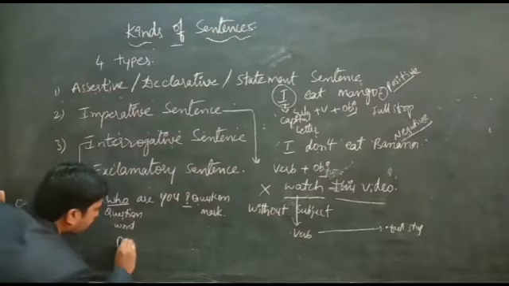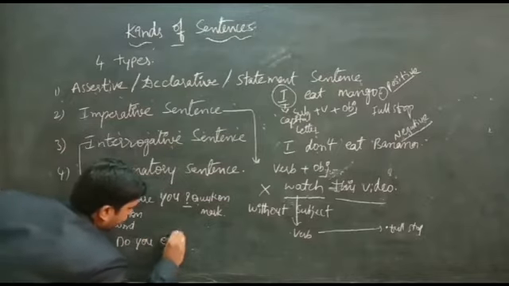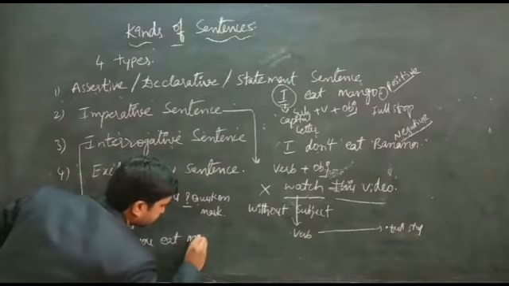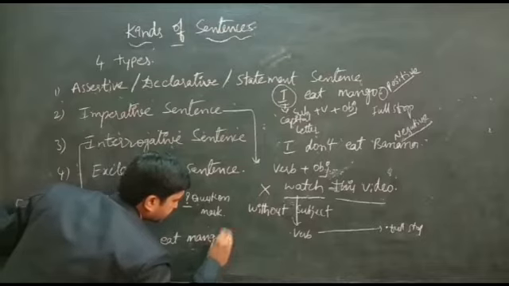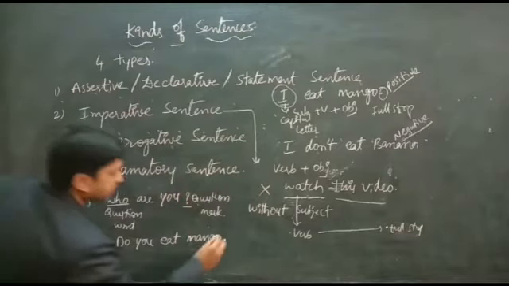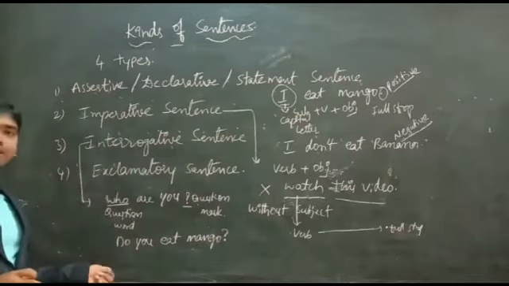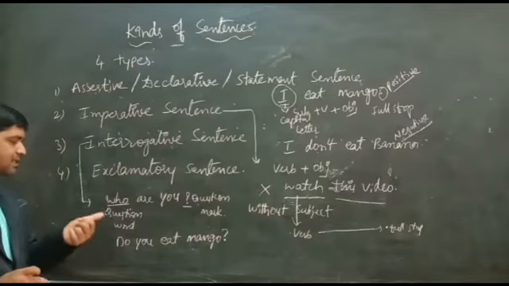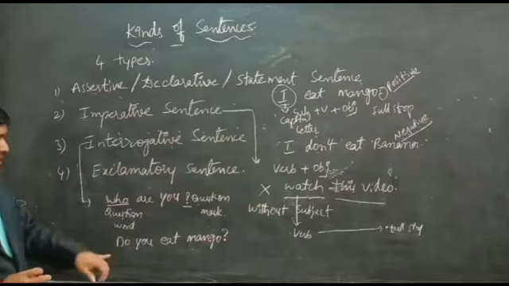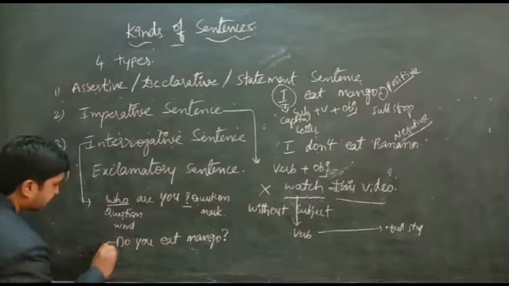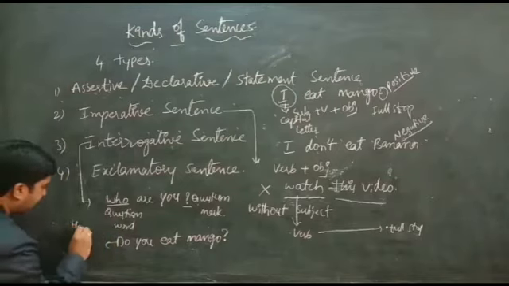Here, do you eat mango? This is also a question, but not started with a question word. Instead of, we started this question with helping verb.